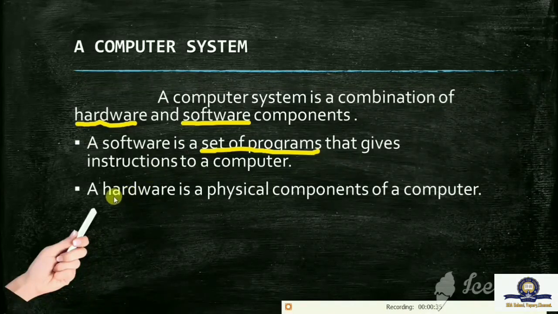Now let's see what is a hardware. A hardware is the physical components of a computer. So the computer uses the required hardware components to complete the task. So software is used to do the task and hardware is used to complete that task. Overall, a computer system cannot perform a task in the absence of any hardware or software. So this is about a computer system.